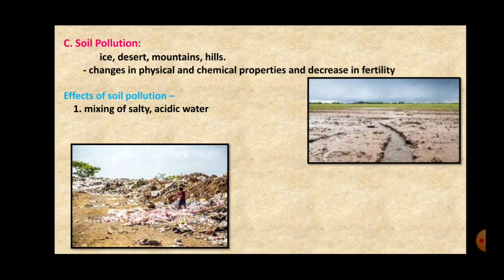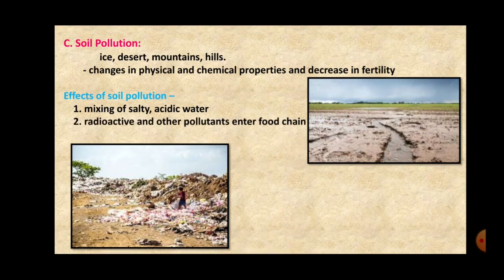Even when the pesticides or weedicides are sprayed on the crops, some of the powder falls on the soil and gets mixed with the soil, and thus it creates soil pollution as well as water pollution, because when water falls on this polluted soil, the water gets absorbed, it seeps inside the soil, and thus it causes water pollution as well as soil pollution.